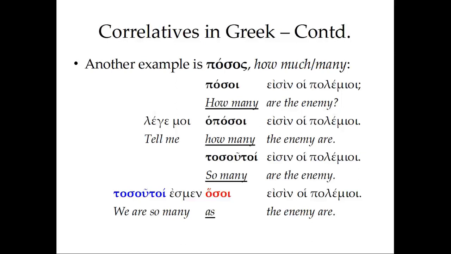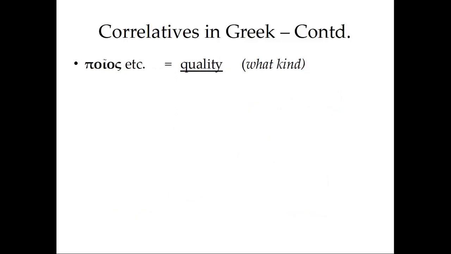And these phrases can get pretty complicated, as you see. So in addition to thinking of them as groups of words together, it's also important to understand their individual meanings so that we can figure it out, even if we have to do it literally. One thing to call attention to, we saw poios, what kind, and this word has to do with the quality, of course, of something.